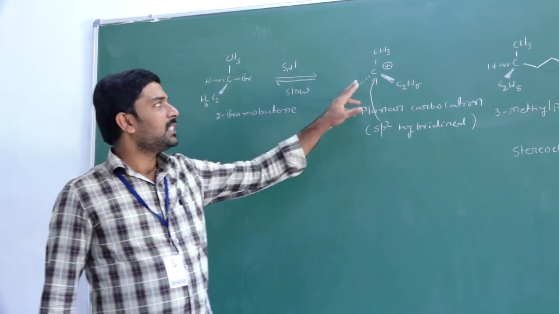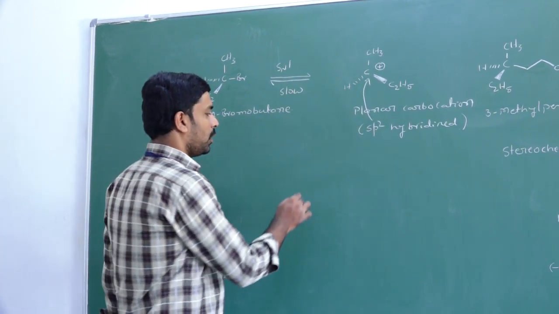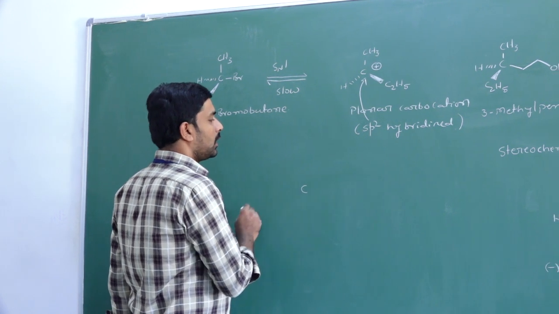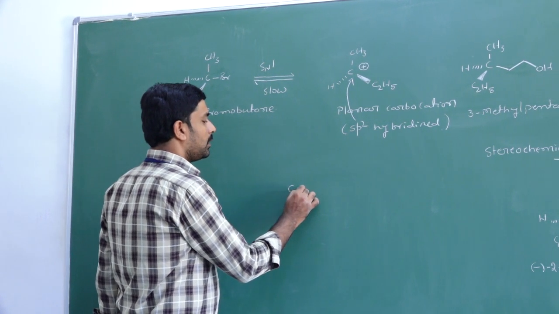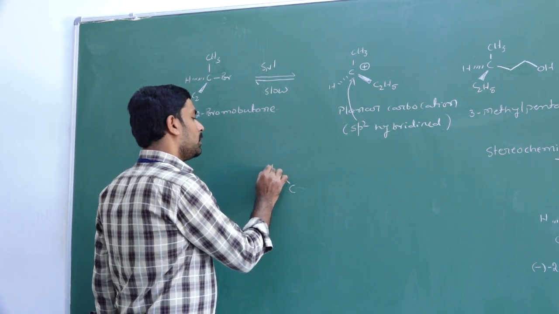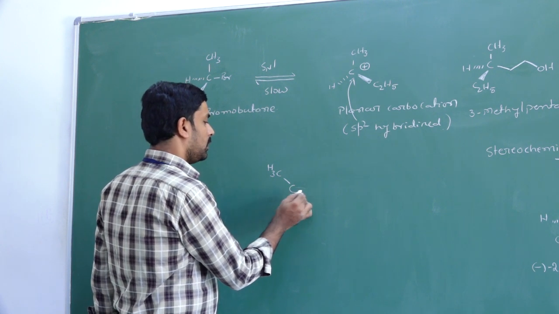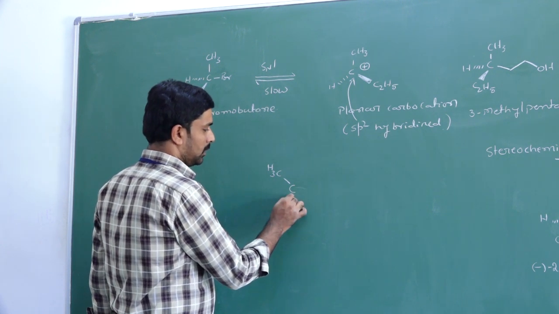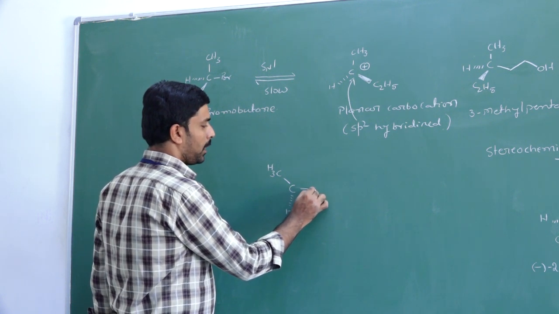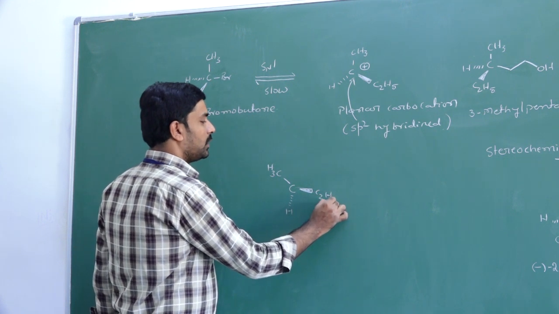That means if it is sp2 hybridized, this carbon contains one vacant p orbital, which can be represented like this. This is carbon, here take CH3, hydrogen, C2H5.